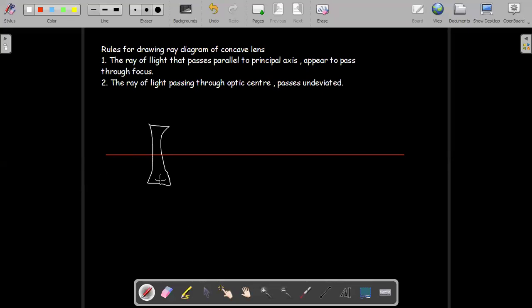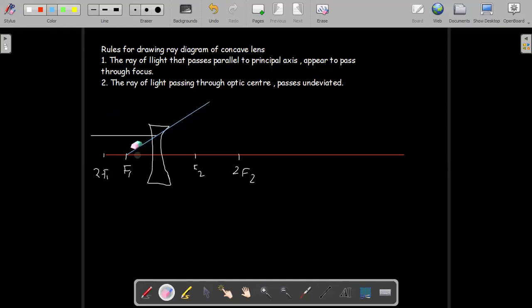So this is one of the lenses. Let's say this is your focus f1. This is 2f1. Here you have f2 and 2f2. If you have a ray of light passing parallel to the principal axis, this ray of light will appear to pass through this focus and pass like this.